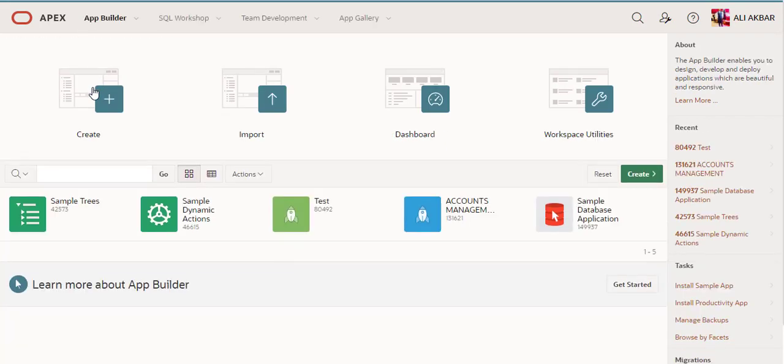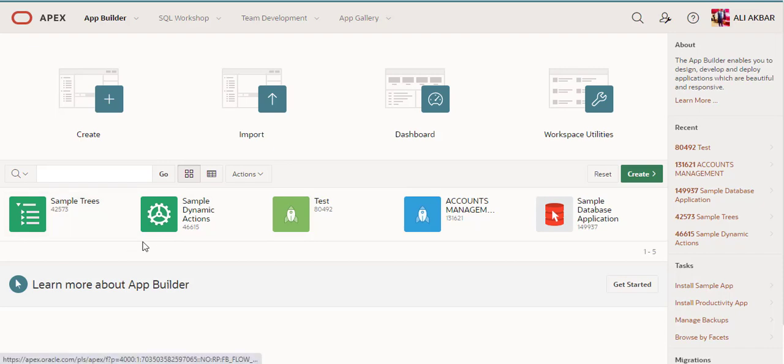You can create your application from here. You can import from here. You can design your dashboard from here, and beautifully create a dashboard for your application and organization. This is workspace utilities; we will discuss it later.